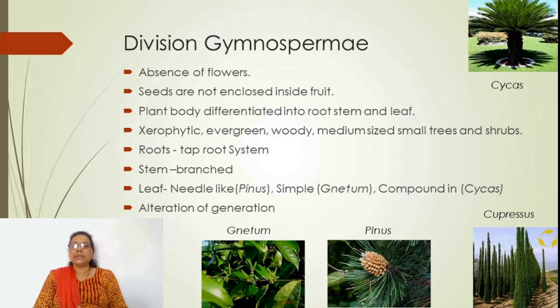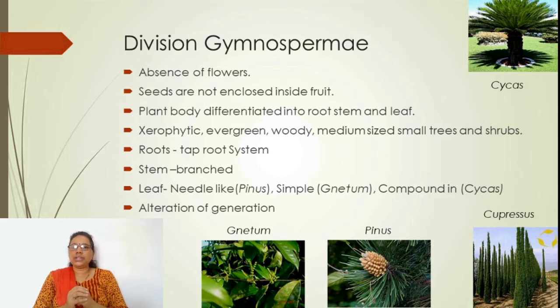Under the subkingdom Phanerogams, seed and flower bearing plants are included. They are divided into two divisions, gymnosperms and angiosperms. Gymnosperms show characteristic features such as the absence of flowers, as they produce cones, male cone and female cone, which may be present in monoecious or dioecious condition. The seeds are not enclosed inside a fruit, so they produce exposed, or naked, seeds.